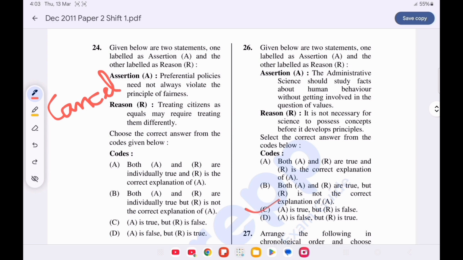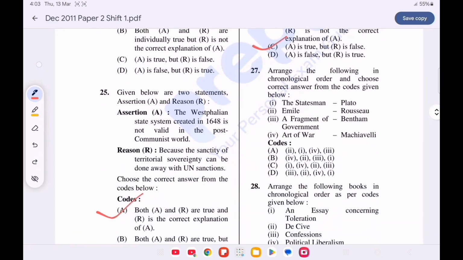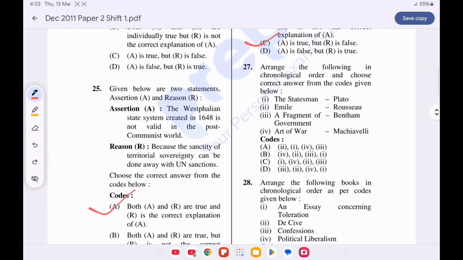Option C is correct as A is true and R is false. Question number 27. Arrange the following in the chronological order and choose the correct answer from the codes given below.